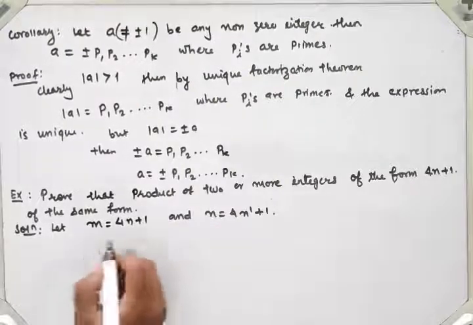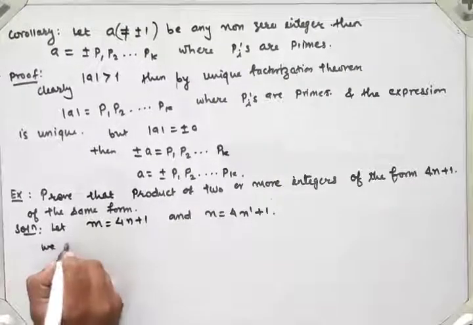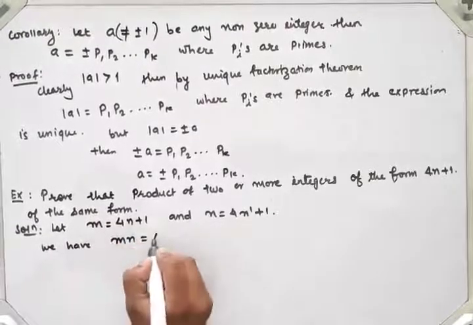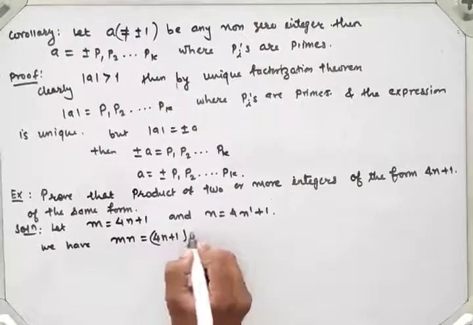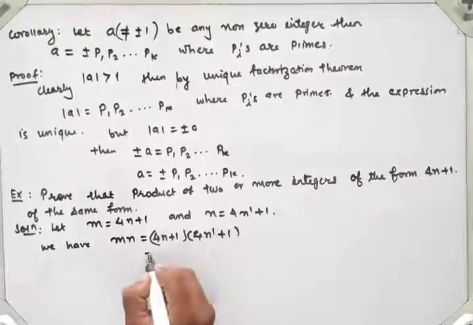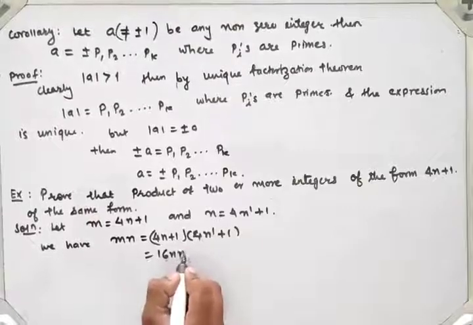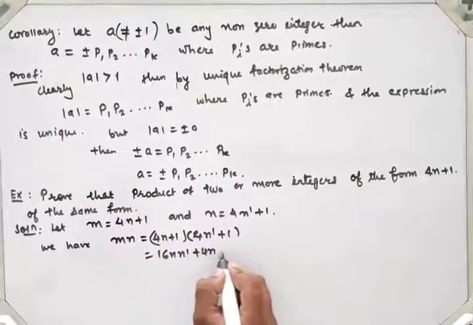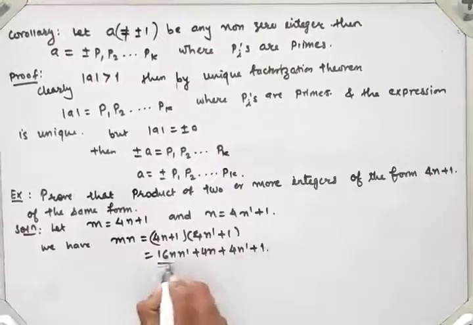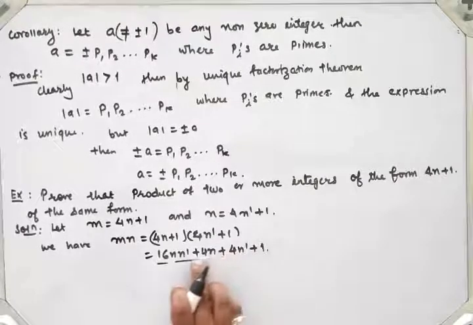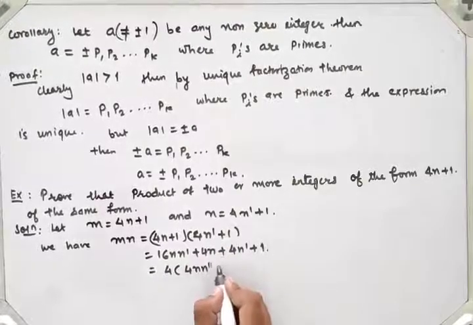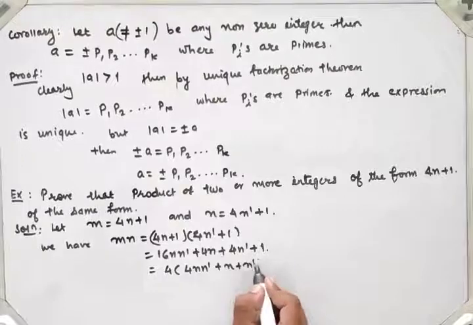Now we take the multiplication m into n. m has value 4n plus 1 and n has value 4n' plus 1. So multiplying, we get 16nn' plus 4n plus 4n' plus 1. From this I will take 4 as common, so we get 4 into bracket 4nn' plus n plus n' plus 1.